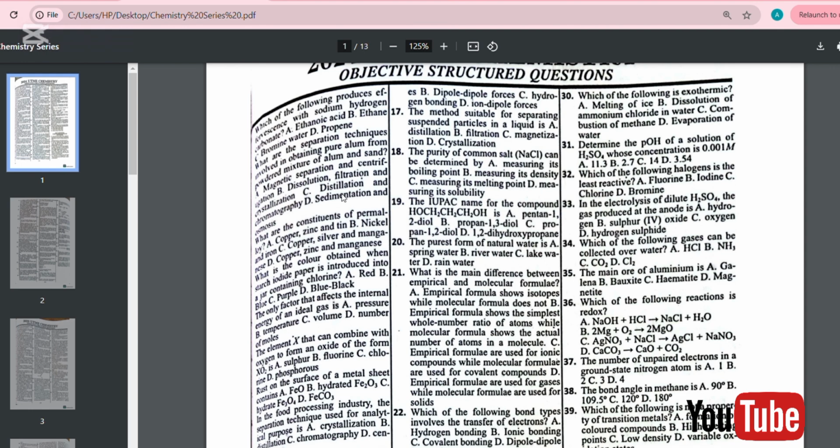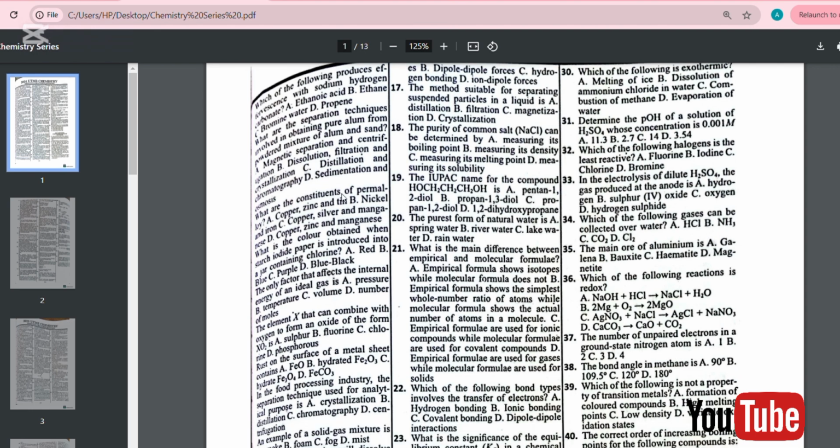Reason: techniques like high performance liquid chromatography, which is HPLC, and gas chromatography, which is GC, are commonly used to analyze food composition, detect contaminants, and determine the nutritional content.